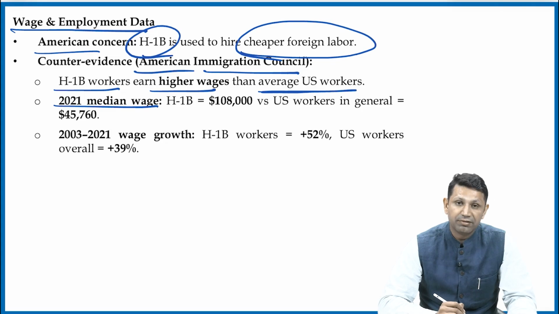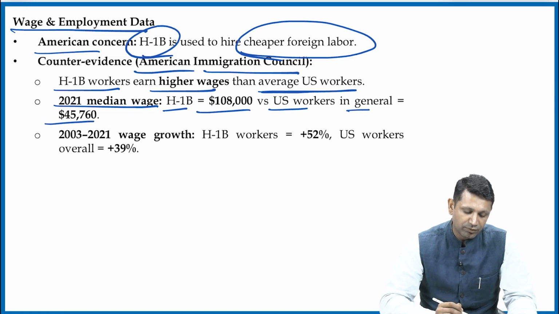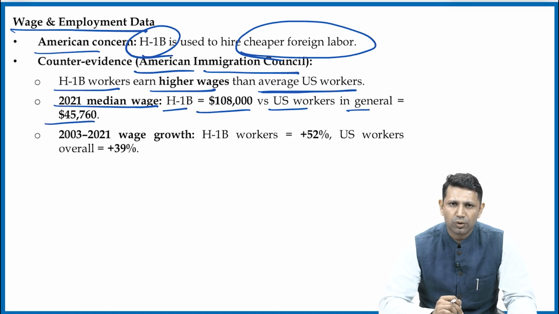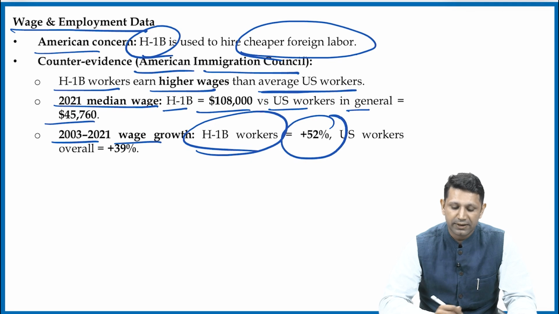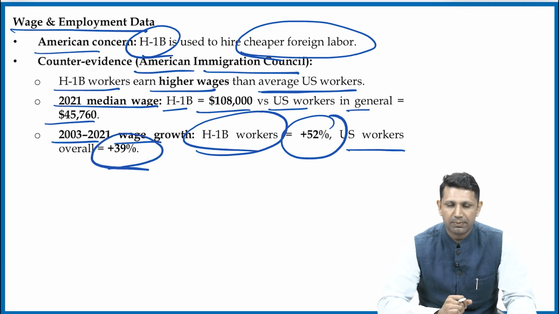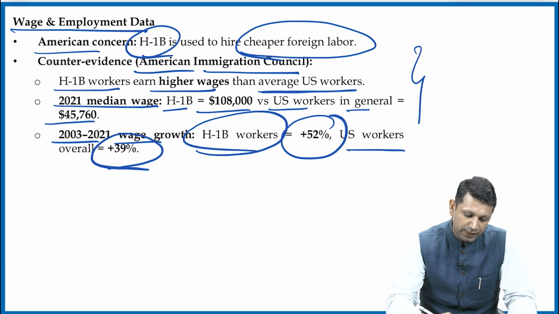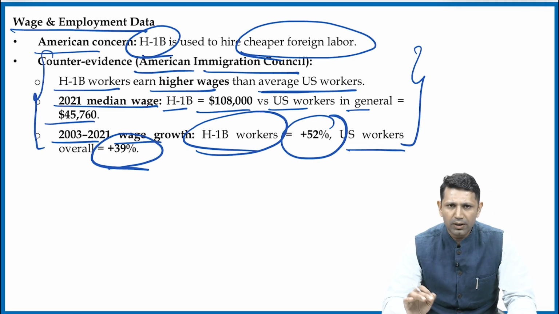The 2021 median wage for an H1B visa holder was $108,000, whereas the US worker in general was getting only $45,760. From 2003 to 2021, H1B visa holders have shown a 52% wage increase, whereas US workers have shown only 39%. So the accusation that foreign laborers are cheap and affecting wage competitiveness in the USA is also not very true. It does not stand the facts.